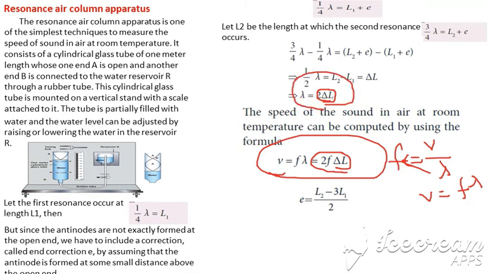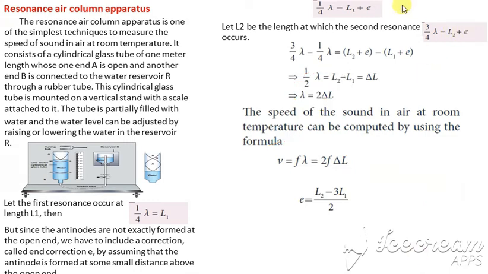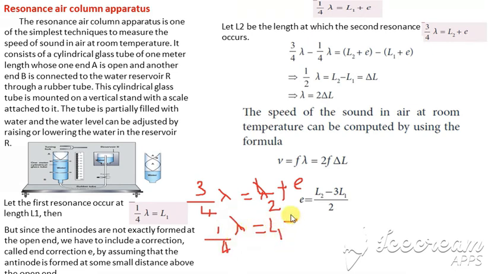Yes. The next is a very important thing. We are going to find the value of the end correction. We are going to find that end correction using these two equations. With the first equation, 3 by 4 lambda is equal to L2 plus E. Then the second equation, 1 by 4 lambda is equal to L1 plus E. Now we are going to multiply this equation by 3. So we get 3 by 4 lambda is equal to 3L1 plus 3E.